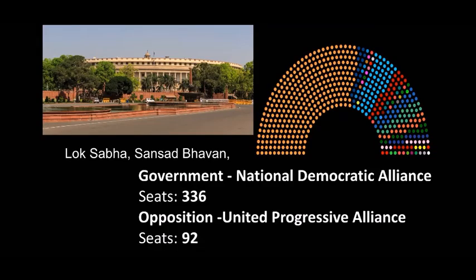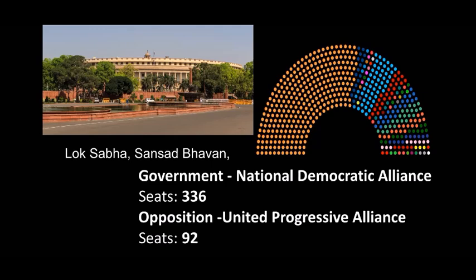Now on the screen you will see a picture. The first picture is a picture of Lok Sabha. The second one shows the current representation in the government. The one in orange color is the government, which is made up of different parties. The main party is BJP. Now this government is known as the National Democratic Alliance.